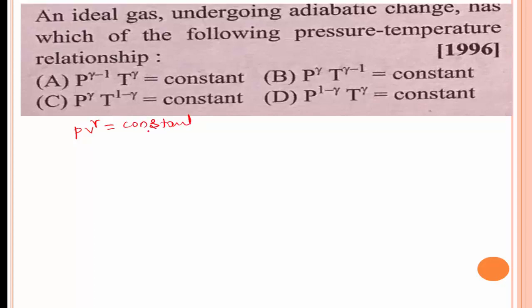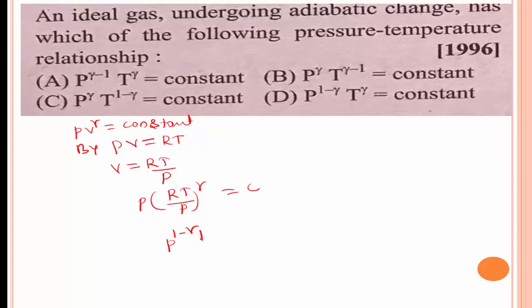For the adiabatic change we know the form PV^γ is equal to constant, but by using the ideal gas equation PV is equal to nRT, for 1 mole of ideal gas PV is equal to RT. Then following the pressure and temperature relationship we get the volume V is equal to RT divided by P. Here P (RT/P)^γ is equal to constant, or P^(1−γ) T^γ is equal to constant.